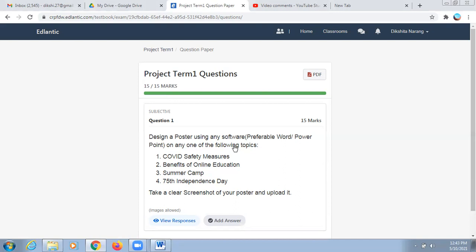You can create a poster on any one of the topics, and you have to upload the image here on Atlantic. You will be able to see this in your exams. Here you have to upload images only. After creating your poster, you can take a screenshot of it and then upload the images. Okay, now let us understand how to create this poster. First, I'm going to take the first topic only, COVID safety measures.